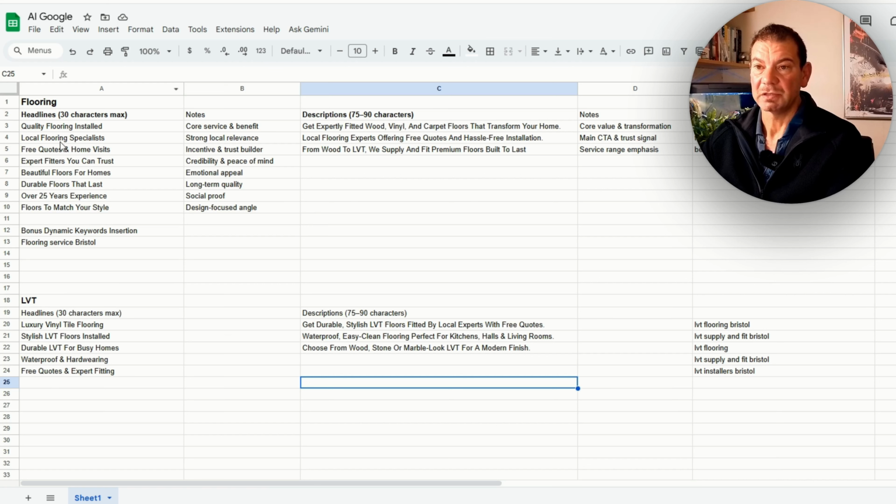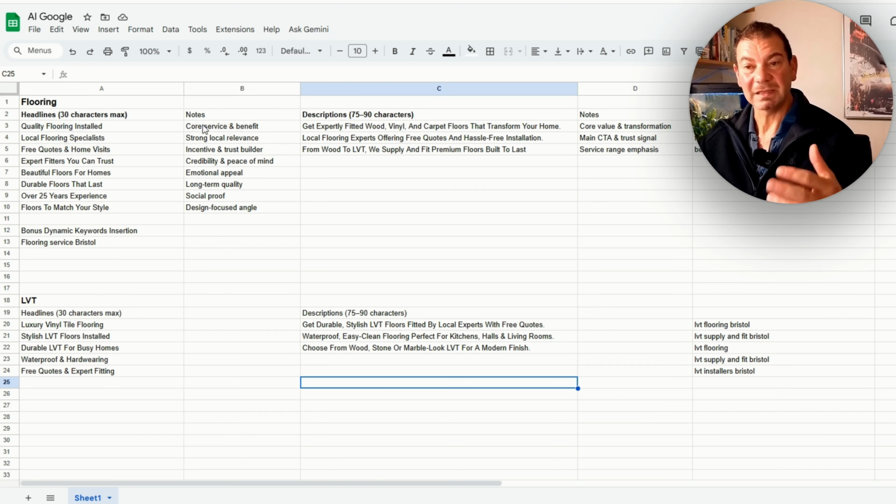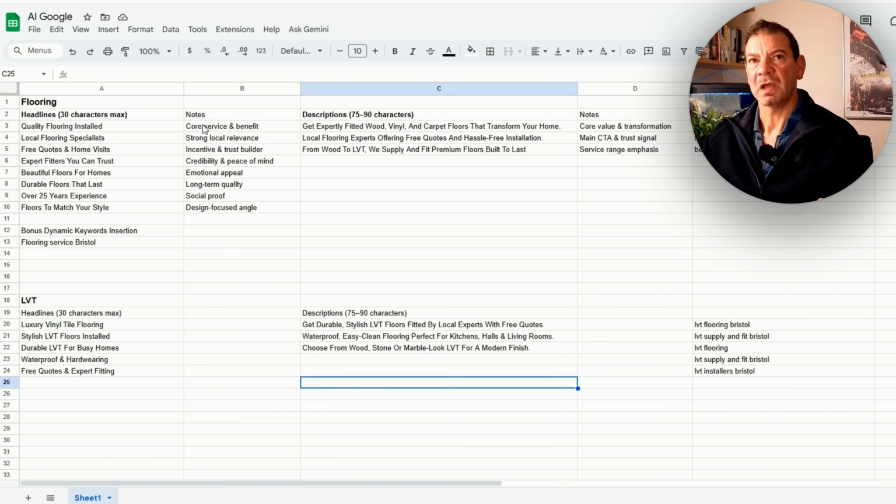So the main headlines, what I've done is quality floor installed. I've put in different headlines, but I've also put some notes. So each headline means something different. So think of, not everyone's the same. So if somebody sees a certain headline, it will resonate with some people, but it won't with others. But by showing different headlines and different descriptions, it's going to resonate with different types of people. And that's what we're trying to do.